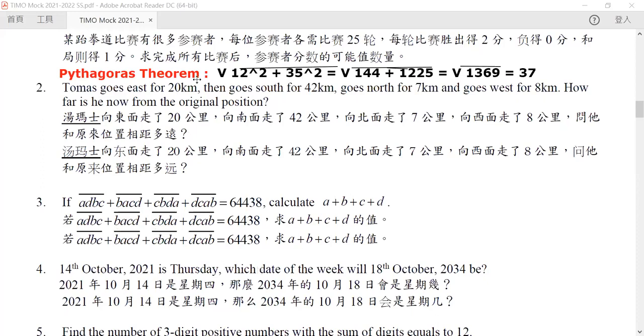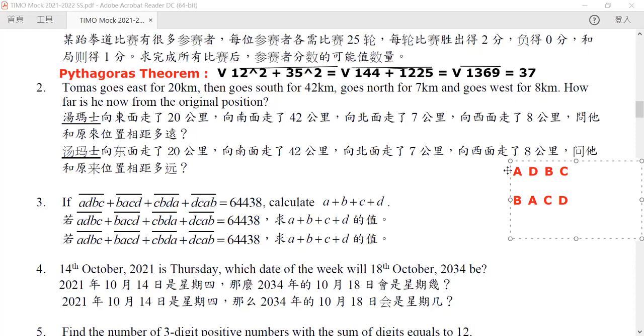Our third question would be something like this. Now I will write it in the usual horizontal... No, it is a vertical sum.